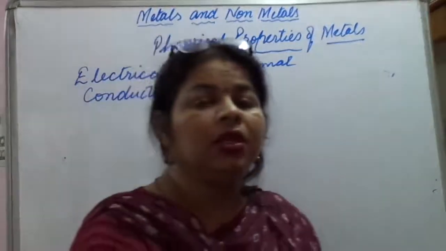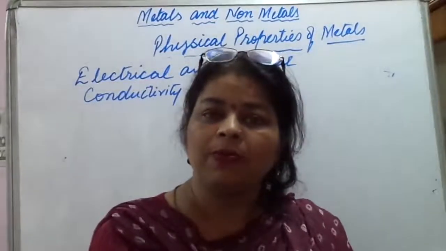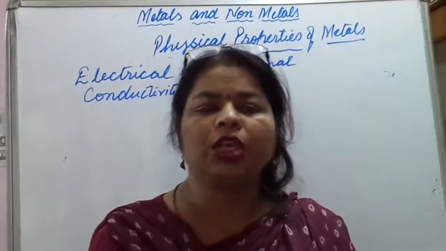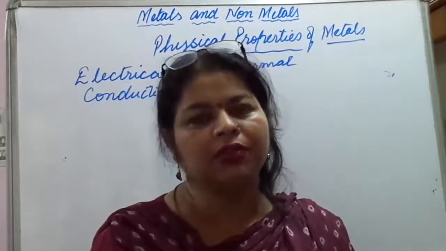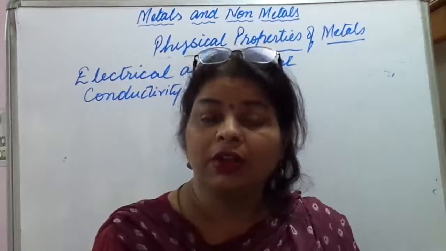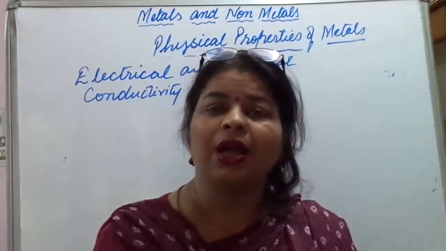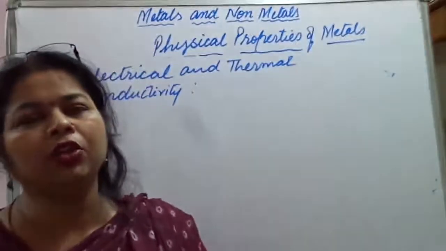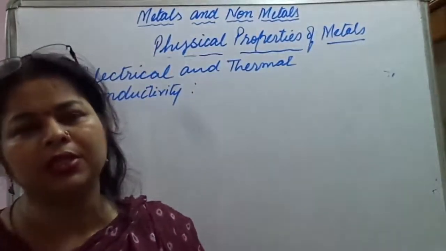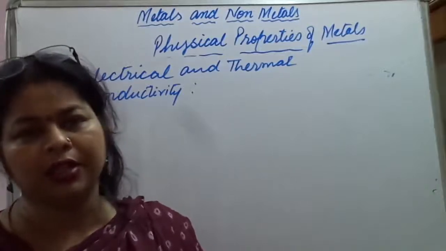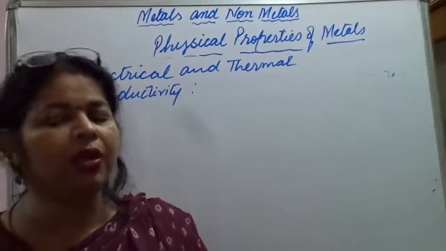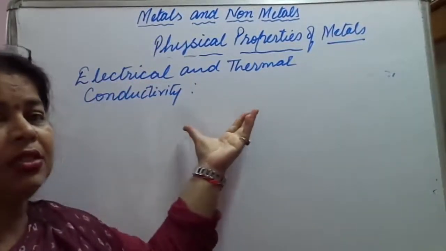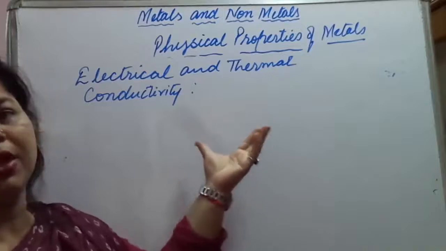So this was about the physical properties of the metals. You need to keep one thing in mind while writing the physical properties: whatever the examples are exceptions, they are to be mentioned. If you do not mention them, it will become an ambiguous answer and you won't get full credit. So be appropriate while writing the answer so that the examiner can justify your answer by giving complete marks.